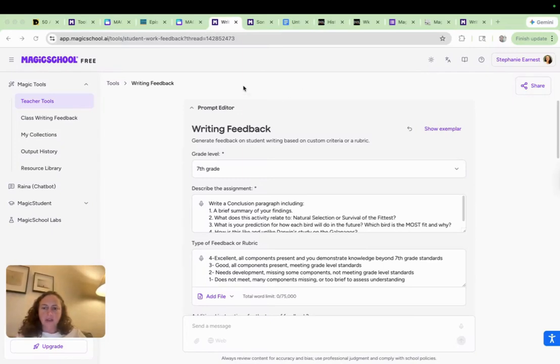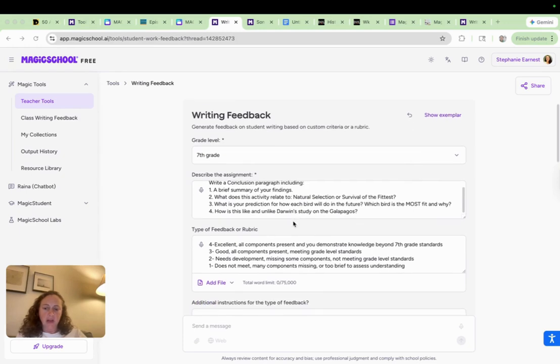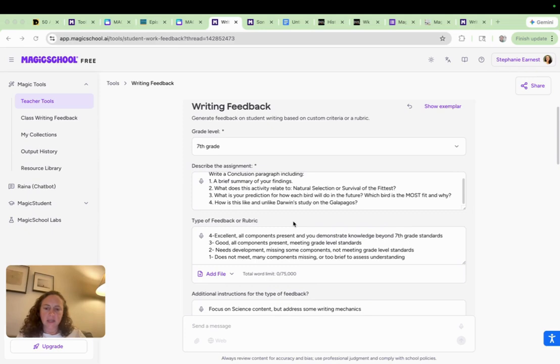Okay, here is another time-saving tip with MagicSchool AI teacher tools. This is called writing feedback, and this is a way to give your students feedback on their writing, addressing strengths and weaknesses of the writing, mechanics, and then content.